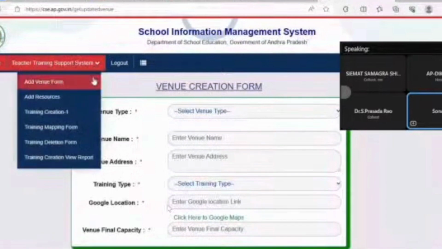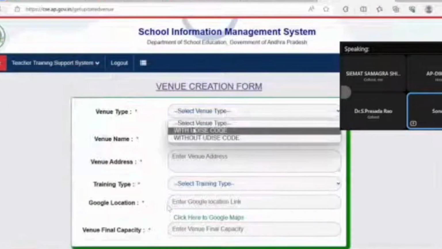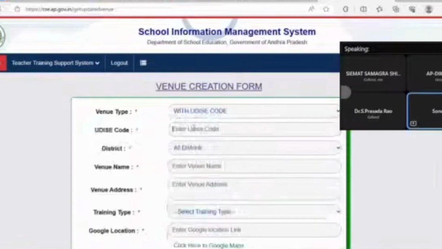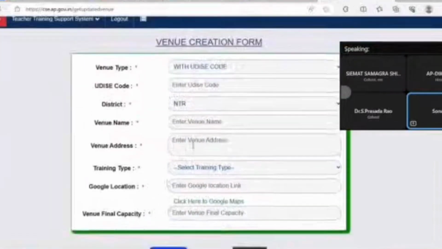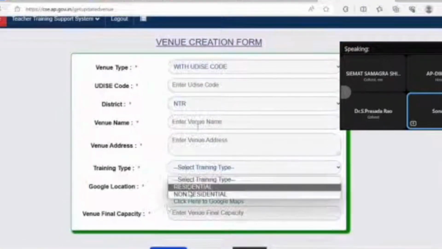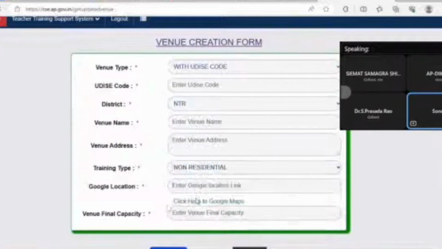Yes, so basic details right now I'm talking about the teacher training support system venue. So in the venue section we have given two options. Since the school complex meeting is mostly going to happen in the school, it will be with the UDISE code. You need to enter your UDISE code of the school, the district where it is going to happen, let it be NTR, and then the venue name, which will be the name of the school, then the address and training type. Training type, because it is a school complex one-day training, it won't be residential, so you select non-residential. And then the Google Map locations we have already given. So directly you can click on this and get the link from where your school is located.